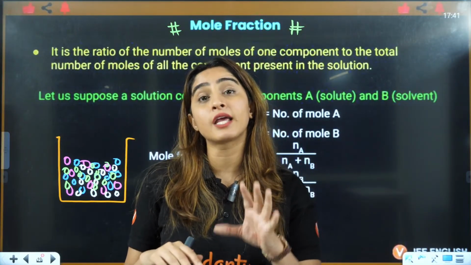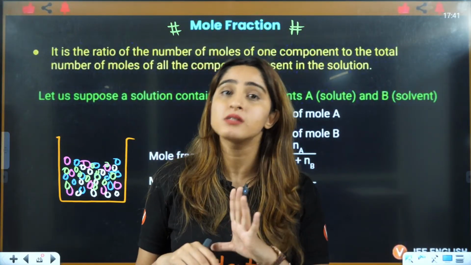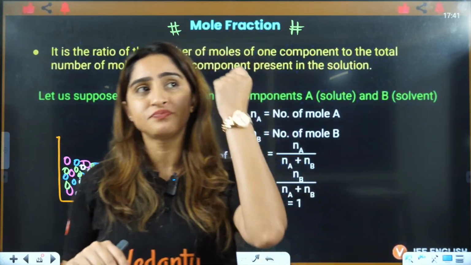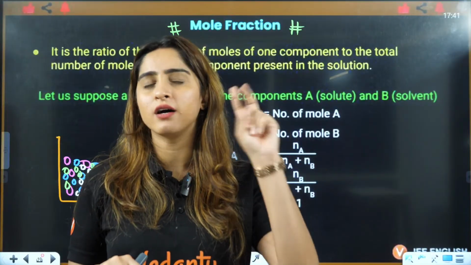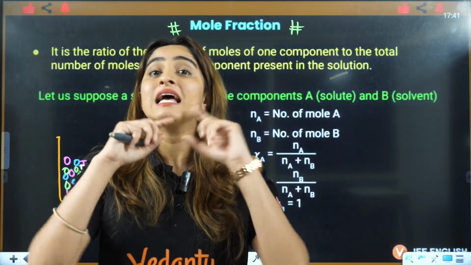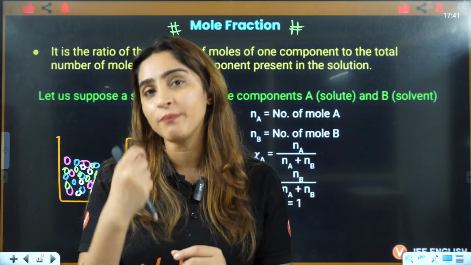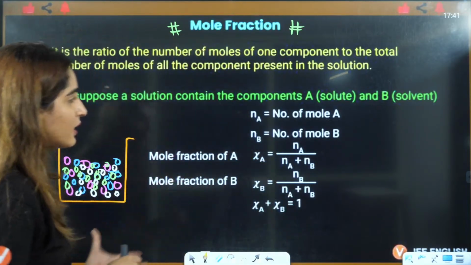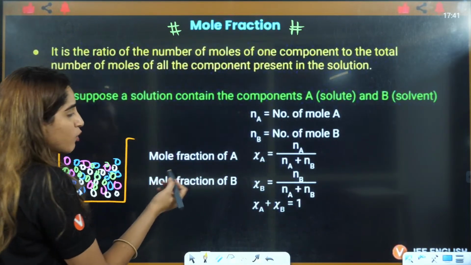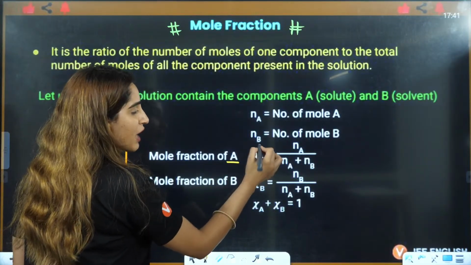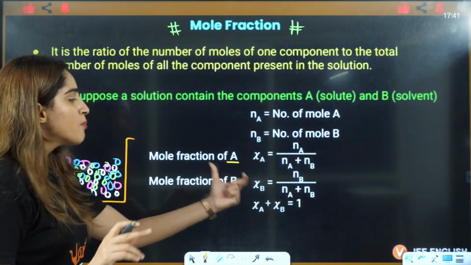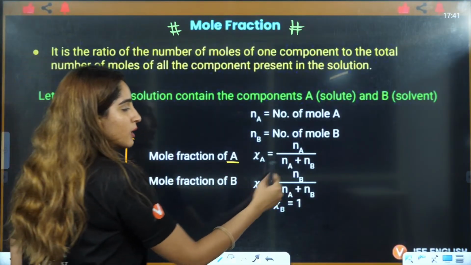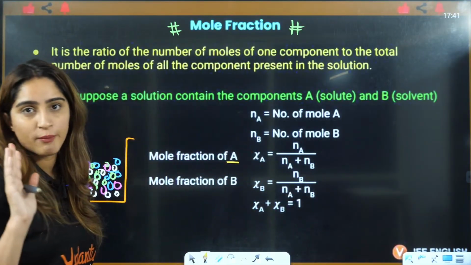When you have one solute and one solvent, that is called a binary mixture. In a binary mixture, if you want the mole fraction of A, then mole fraction of A is the number of moles of A divided by the total number of moles. Mole fraction of B is the number of moles of B divided by the total number of moles.